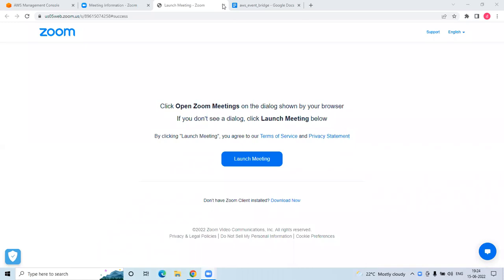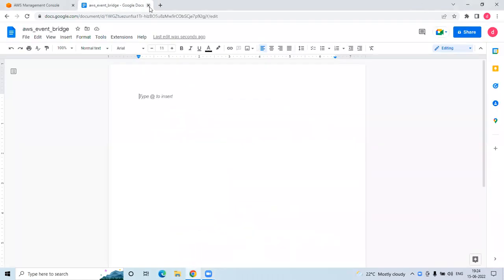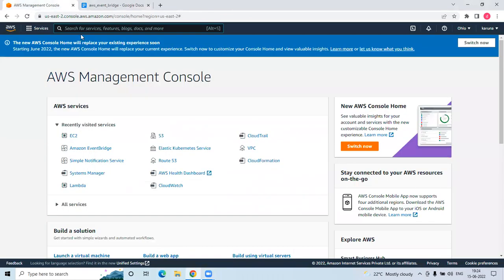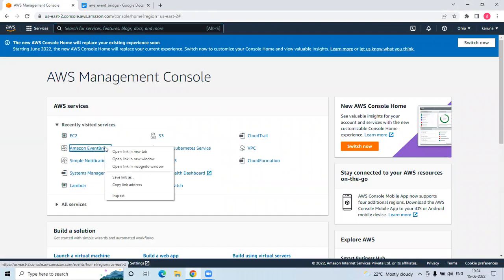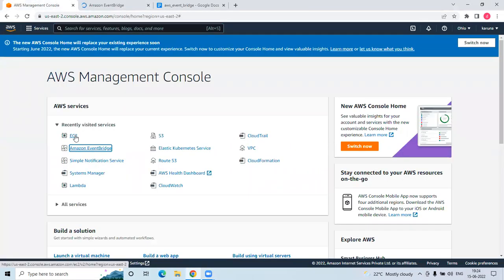Right. So now what we do, we start with EventBridge. What is EventBridge and how does it help in AWS services? There are many services in AWS, and this is one of them. If you go to Google and search for EventBridge, this is EventBridge. Open the link in a new tab.